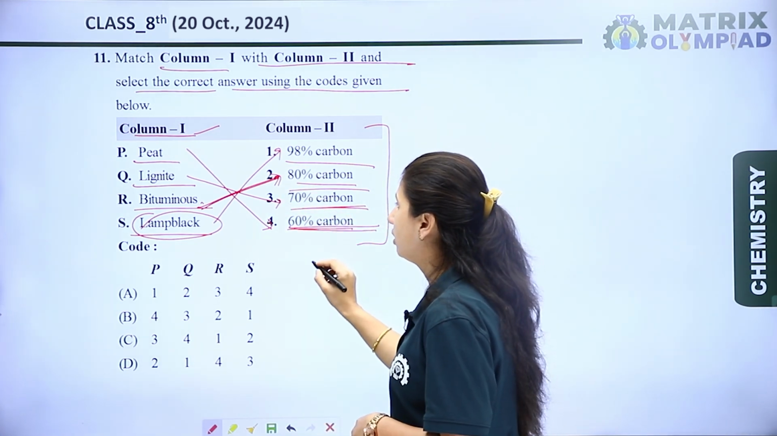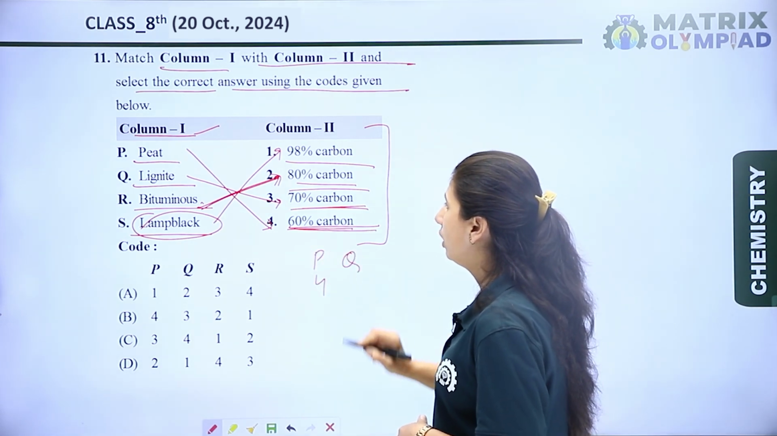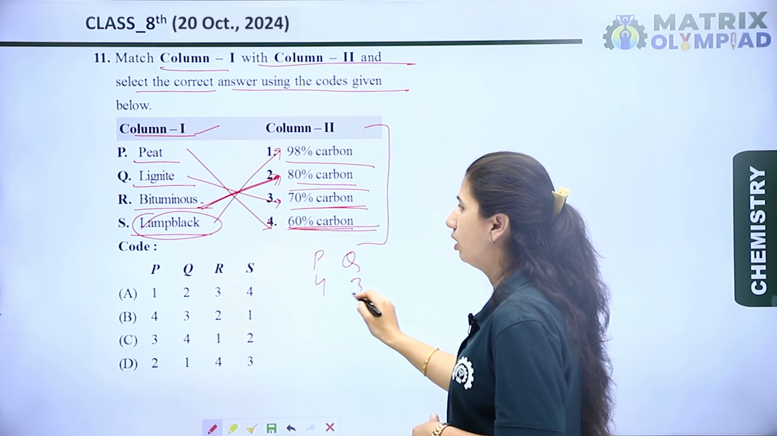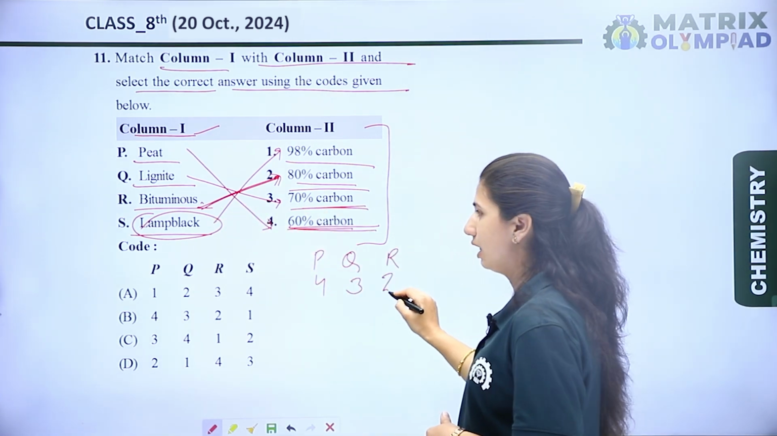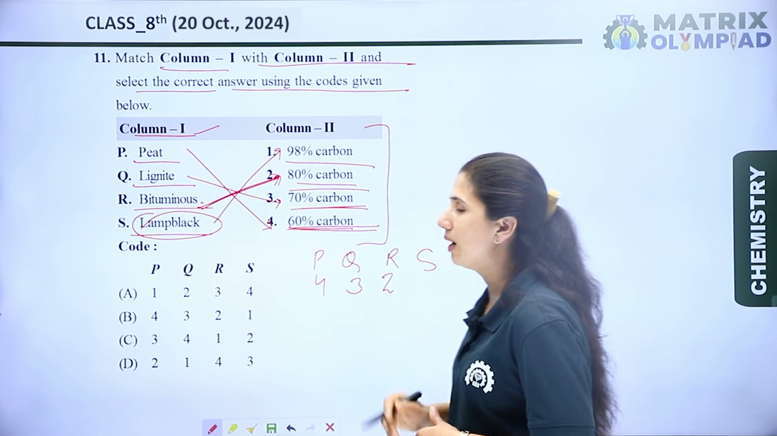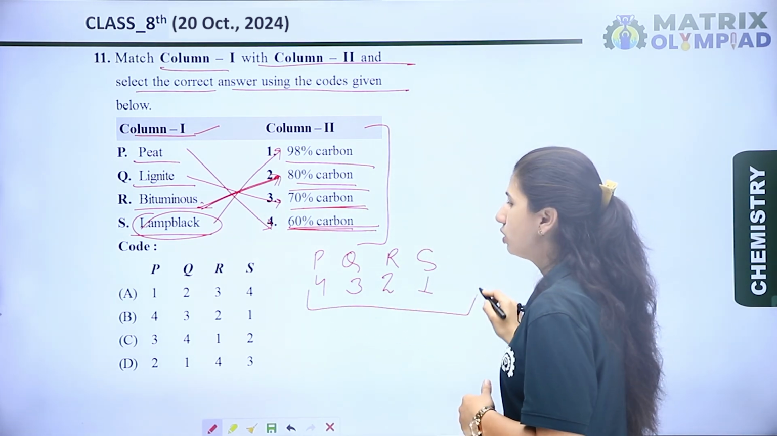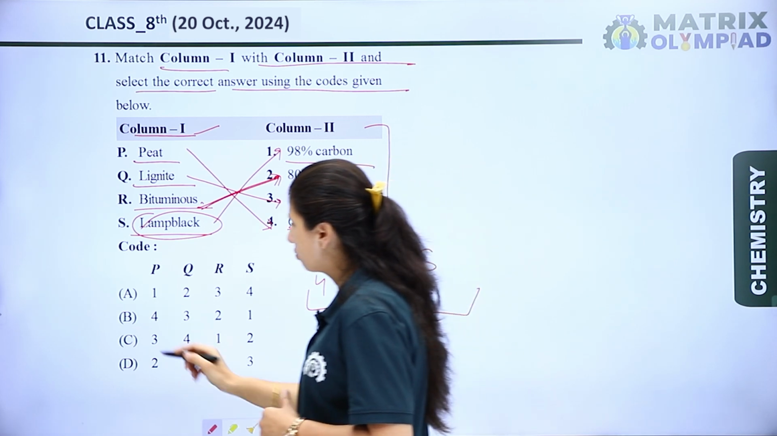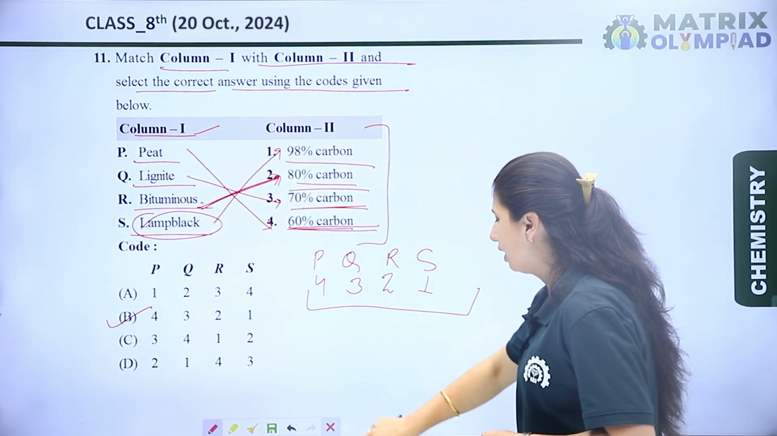So according to that, P matches with fourth, Q lignite matches with third, R bituminous matches with second, and S lamp black matches with first, 98%. So 4, 3, 2, 1. So option B is the right option for this question. Now let's see the next question.